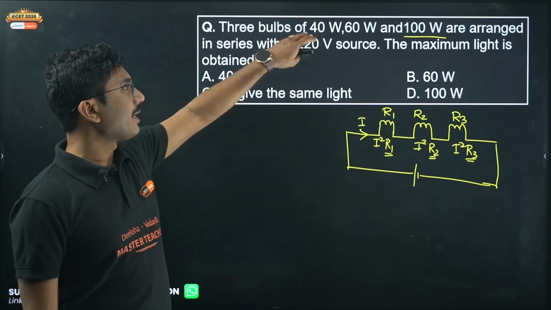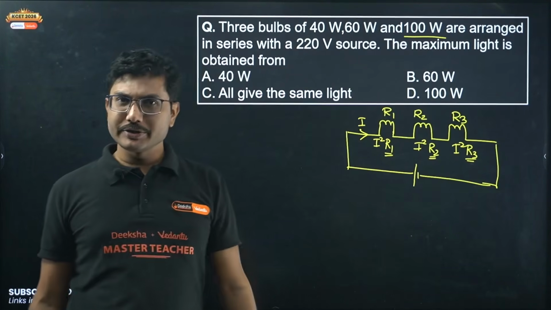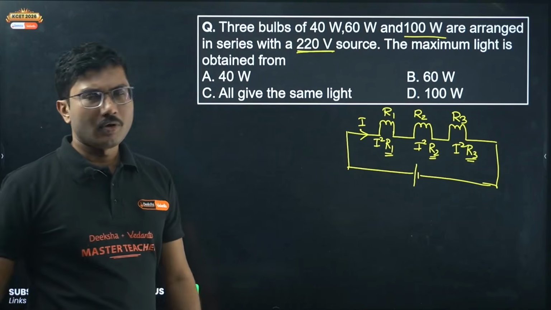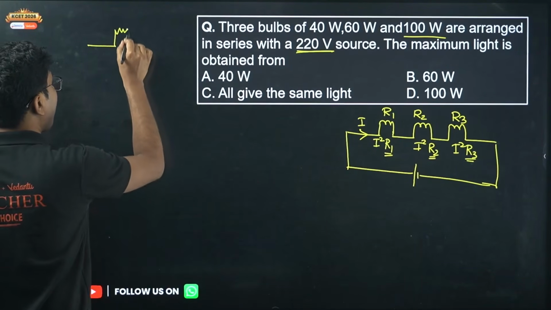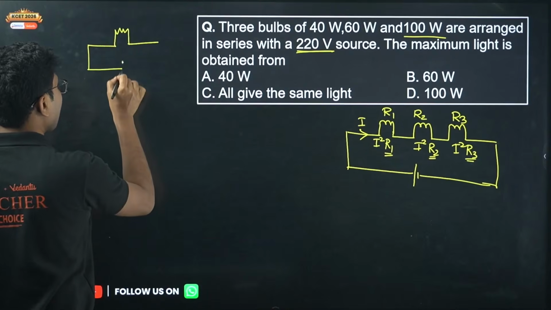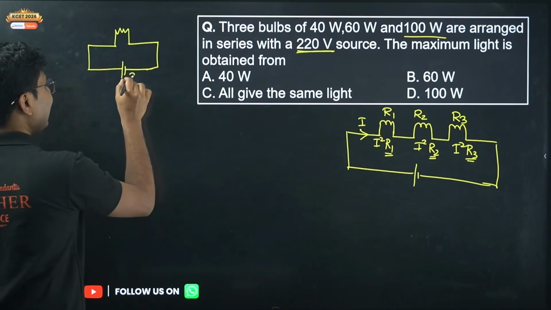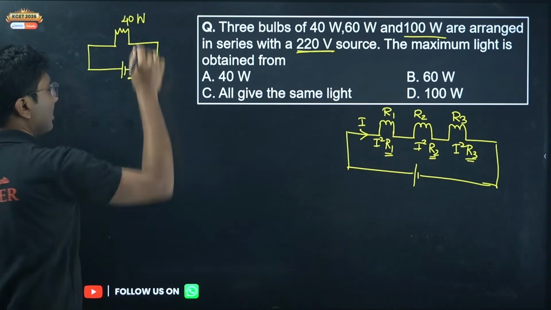Now, power rating is given, but voltage is not given. So we will assume that voltage is 220 volt. If a 40 watt bulb is connected across 220 volt individually, then it will consume that exact 40 watt power.